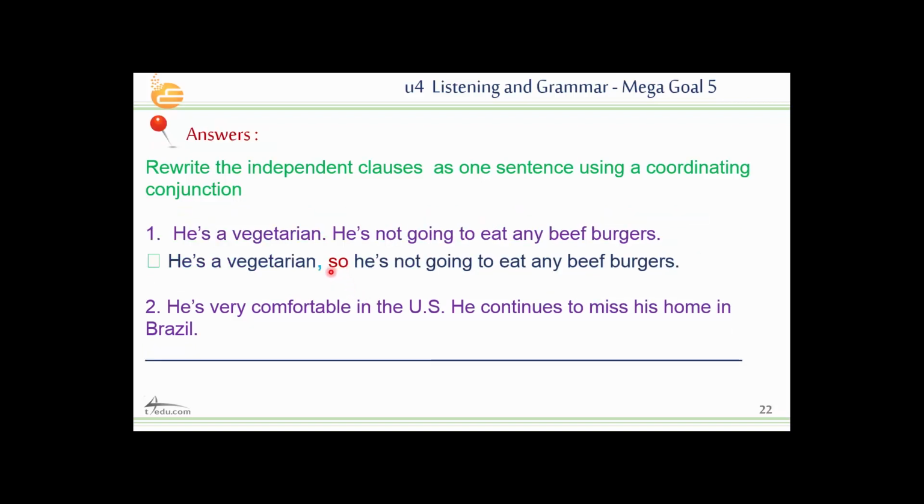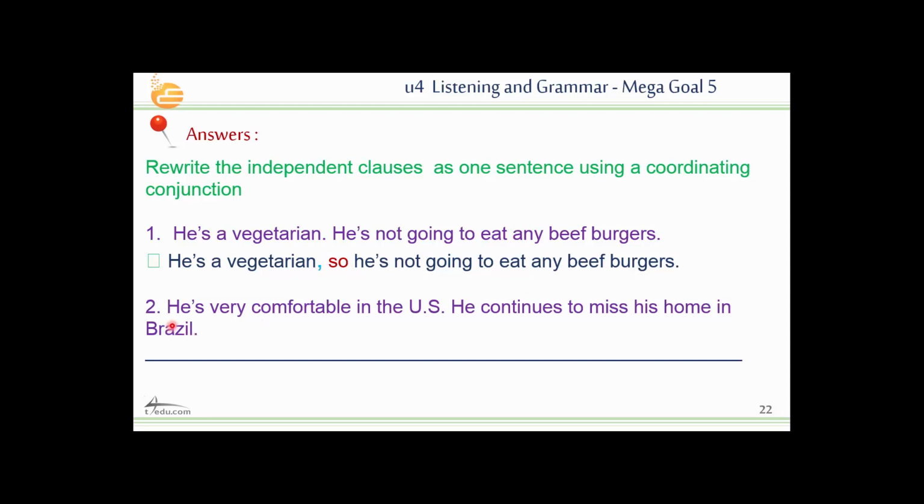So here we use so. It's a result. Because he's a vegetarian, he's not going to eat any beef burgers. So he's not going to eat any beef burgers. So you have to use a comma before the coordinating conjunction.